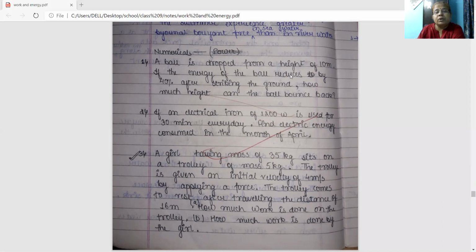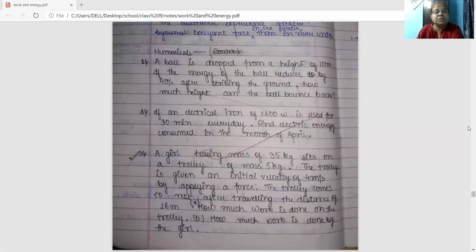If the energy of the ball reduces by 40% after striking the ground, so the energy left with the ball will be 60% of the total energy. Total energy is 100 m, right? And the energy left with the ball is 60% of 100 m. Find it out, and then you can find how much height the ball can bounce back. Let h dash be the height through which the ball bounces back. Then equate the two energies, and you will get the answer.